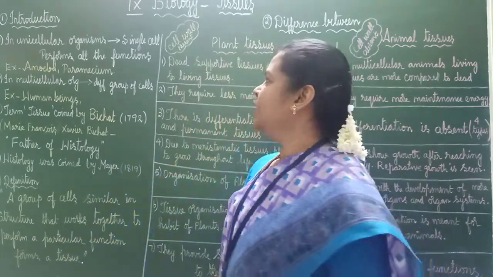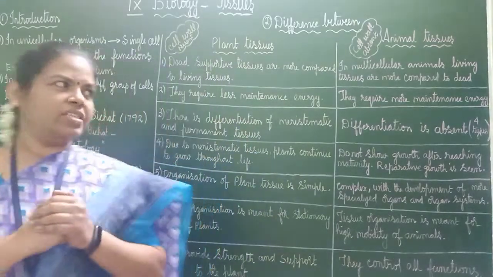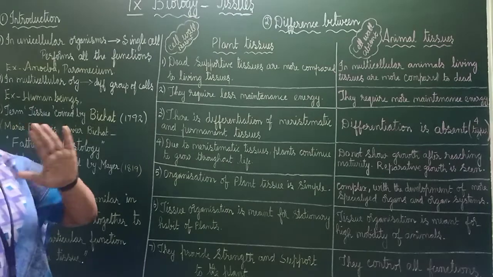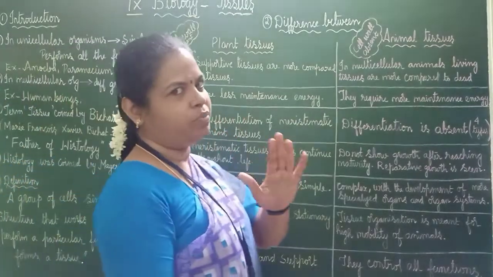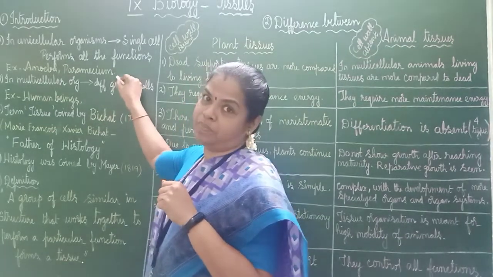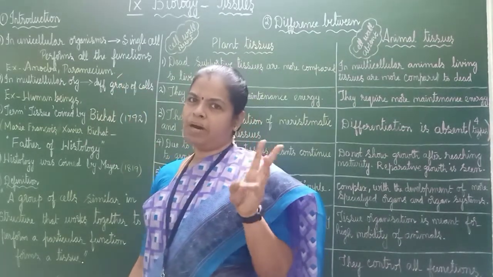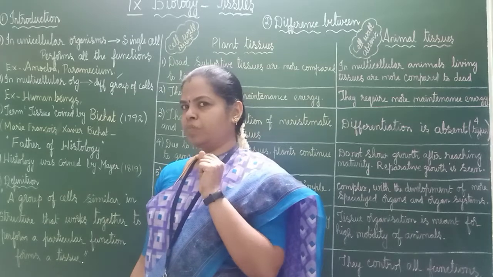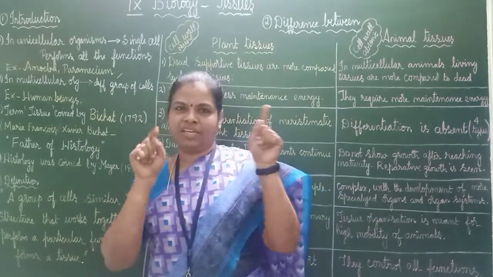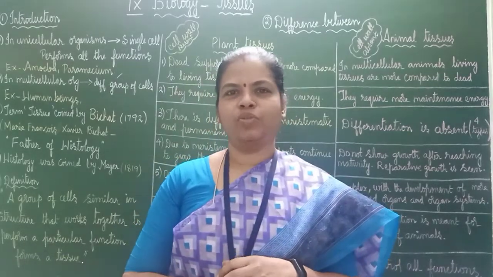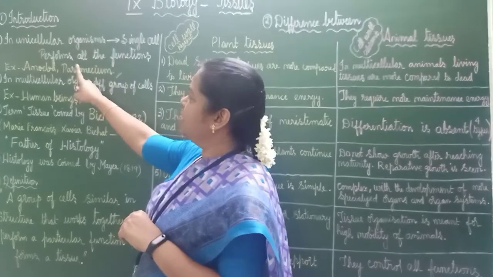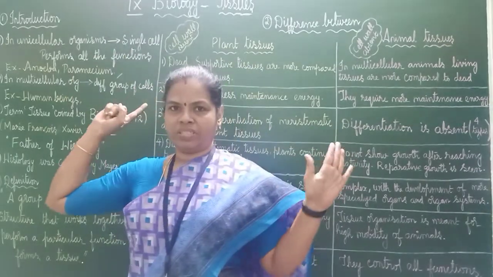Okay. Now, the basic thing I said. In unicellular organisms, a single cell performs all the functions. For example, you have studied amoeba. You can also study this one. Paramecium is one example. Okay. Amoeba, paramecium. If you like to see paramecium, immediately you go to Google, click paramecium and check how the diagram is. Amoeba you have already seen. So, a single cell performs all the functions.